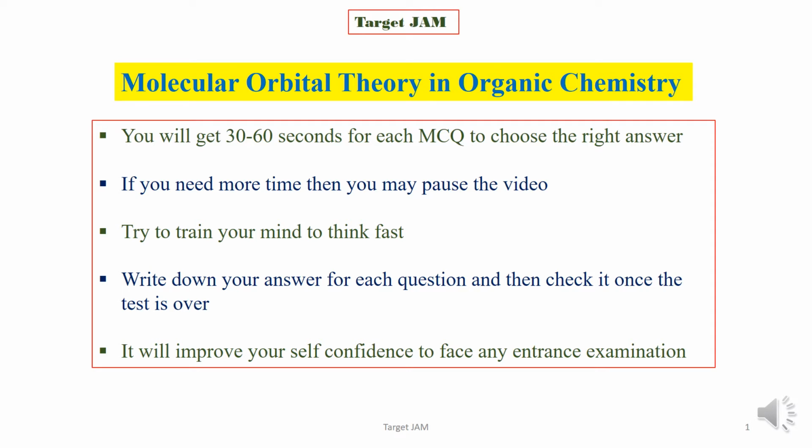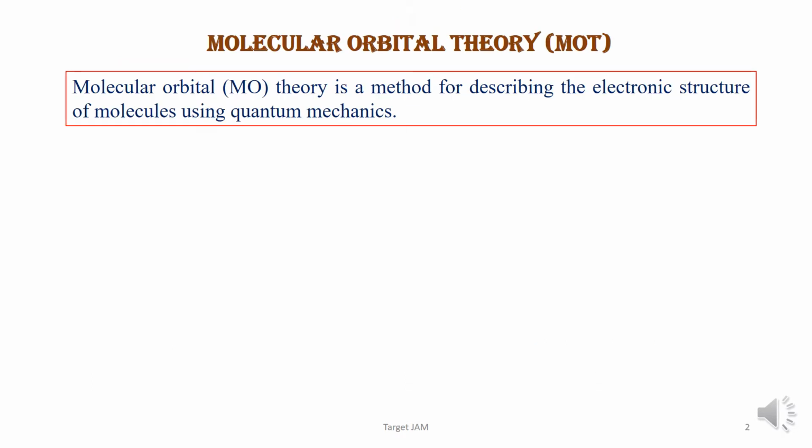Today we will discuss molecular orbital theory in organic chemistry. After discussing, we also practice some MCQ series. Let's start. Molecular orbital theory is a method for describing the electronic structure of molecules using quantum mechanics.